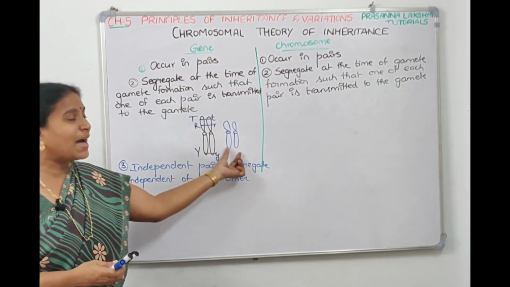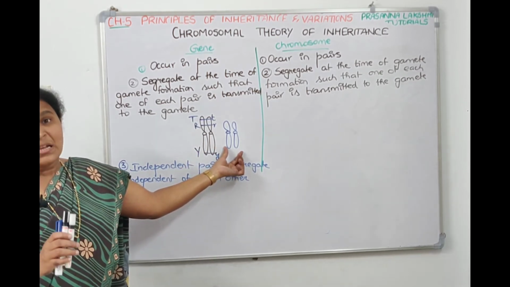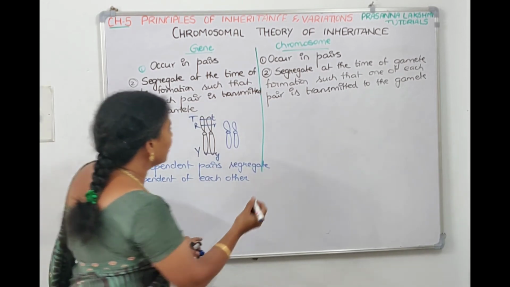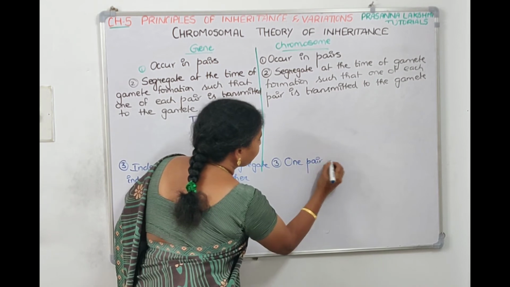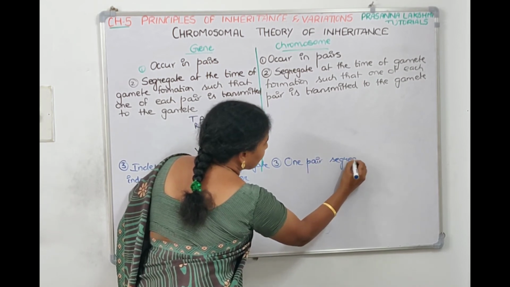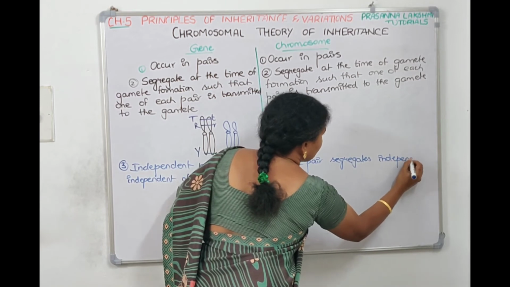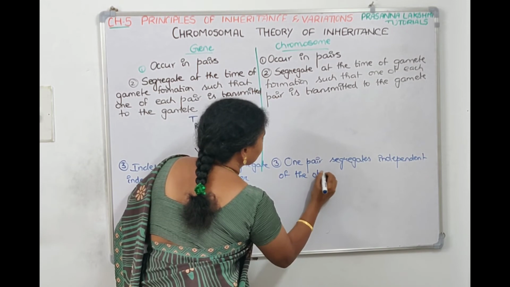One pair of chromosomes, other pair of chromosomes, black chromosomes and blue chromosomes. One pair segregates independent of the other pair. For chromosomes we can simply write the third point as one pair segregates independent of the other pair.